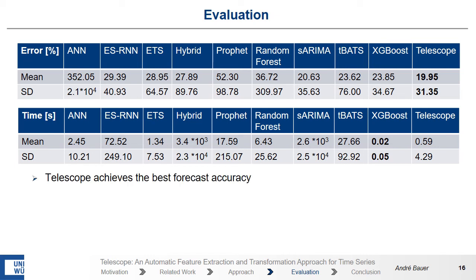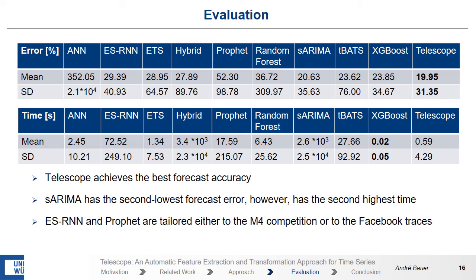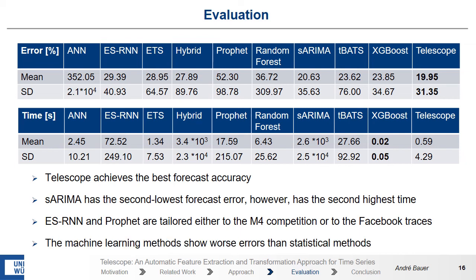Telescope achieves the best forecasting accuracy. The seasonal ARIMA has the second lowest forecasting error, but has the highest or the second highest time to result. ESRNN, that was the M4 competition winner, and Prophet from Facebook are tailored either to the competition or to the Facebook traces, and all machine learning methods show a worse error than the statistical methods.